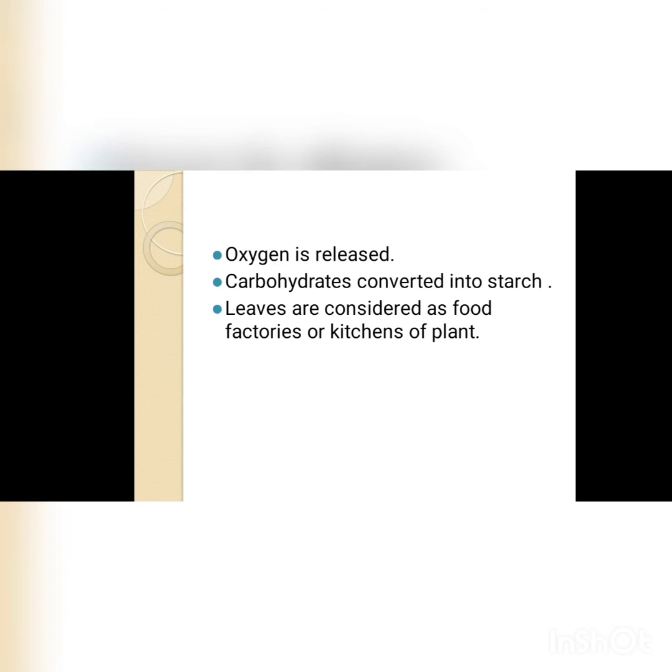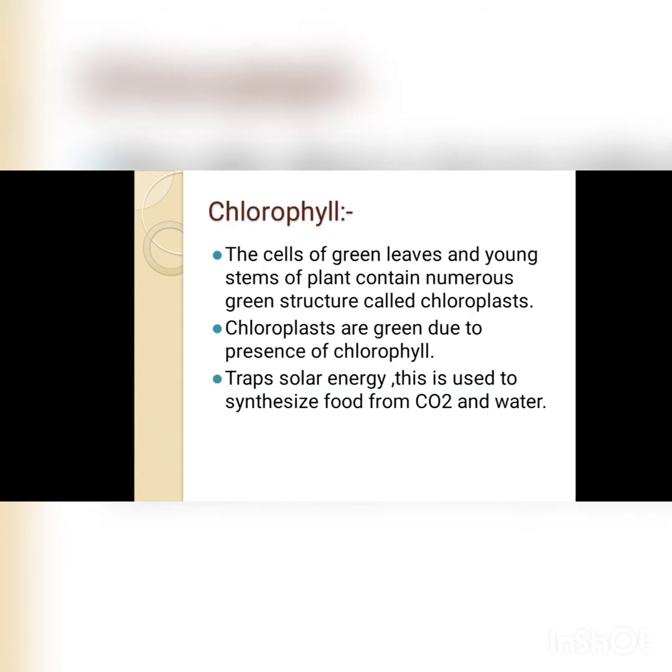Why are leaves preparing food? Because they have the chlorophyll pigment, clear, which is helping in the process of photosynthesis. Now, what is chlorophyll exactly? Chlorophyll is the pigment, as I told you, which gives color to the leaves. Which color? Green color. And where is this chlorophyll present?